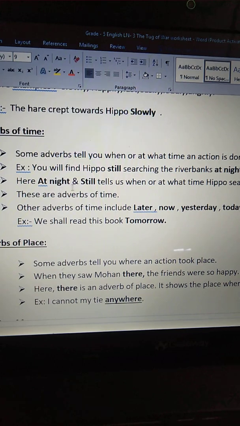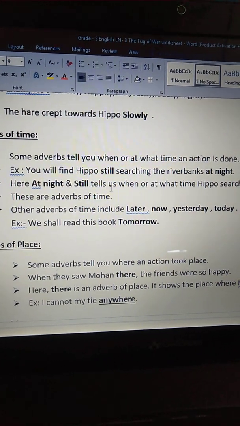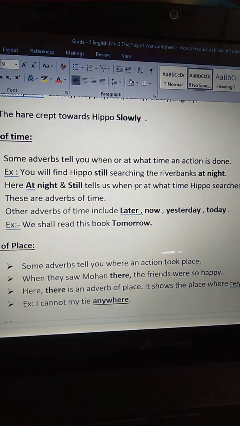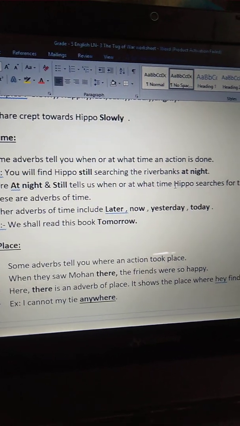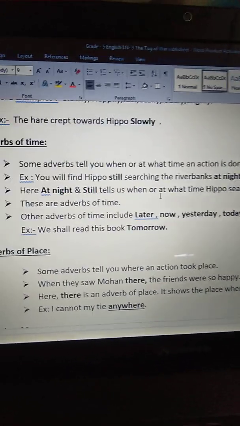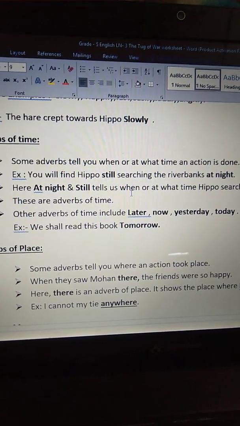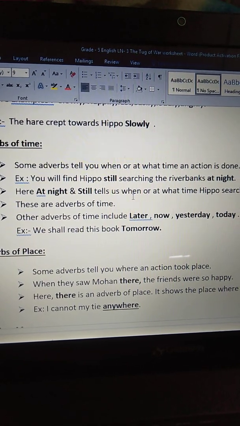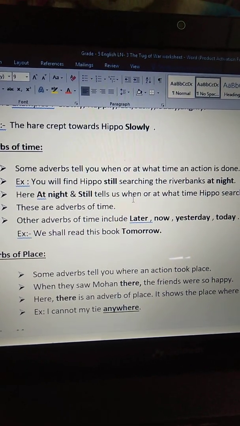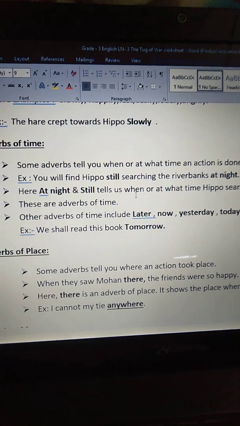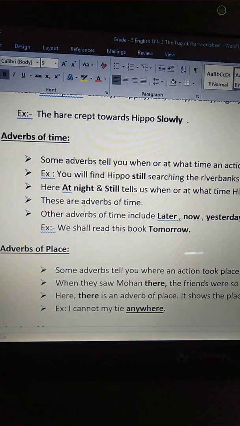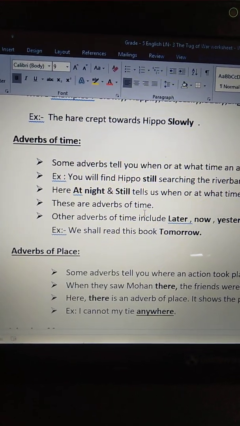Here, at night and still tell us when or at what time the hippo searches for the hare. So, when does the hippo search for the hare? At night. At what time? Still. Okay. These are adverbs of time.